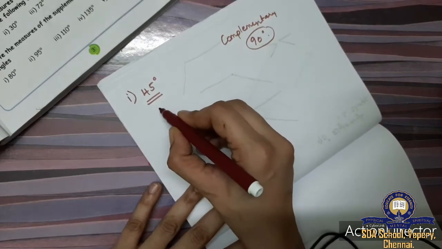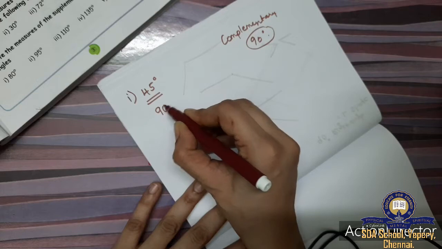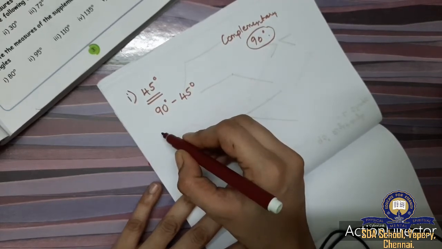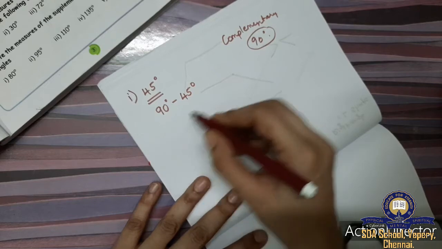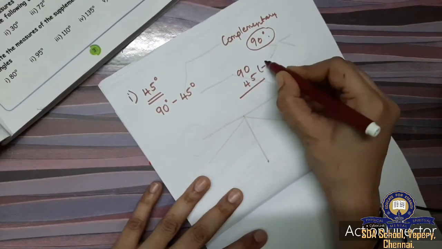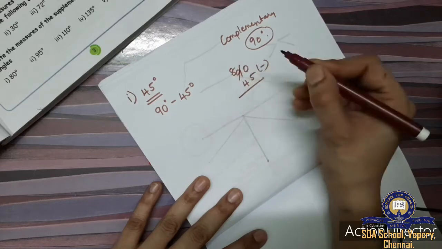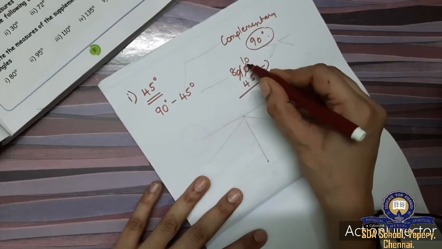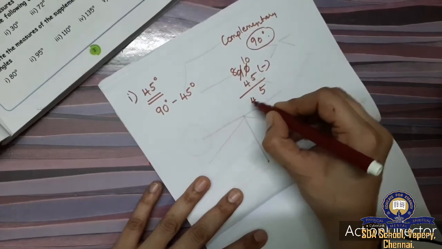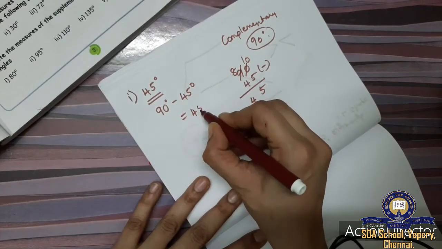So what you are going to do? You are going to subtract 45 degree from 90 degree. So 90 minus 45, if you subtract, what you will get? Borrow, this will become 8 and this will become 10. 10 minus 5, 5. 8 minus 4 is 4. So another is 45 degree.